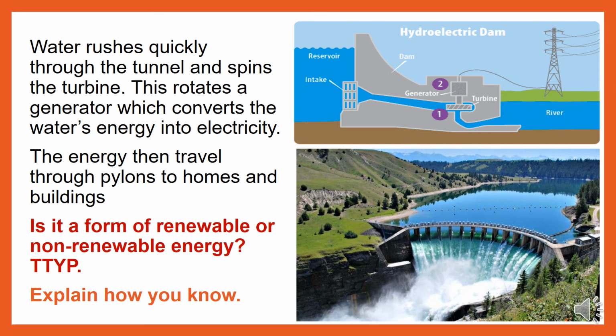Water. Water rushes quickly through the tunnel and spins the turbine. This rotates a generator which converts the water's energy into electricity. The energy then travels through pylons to homes and buildings. Is this a form of renewable or non-renewable energy? Pause the slideshow here and have the conversation or brainstorm your ideas.